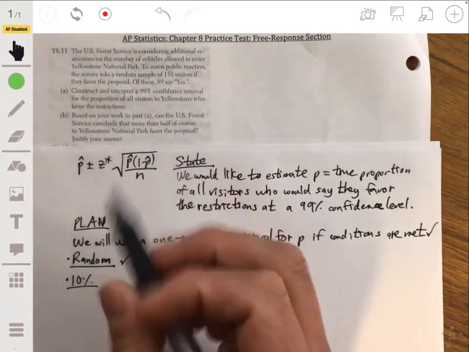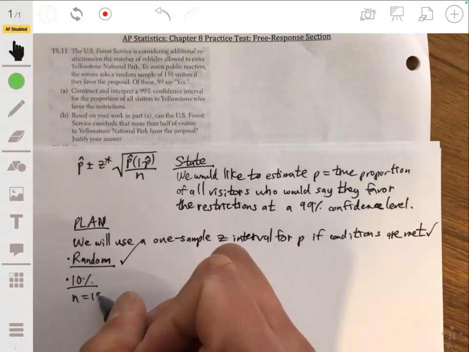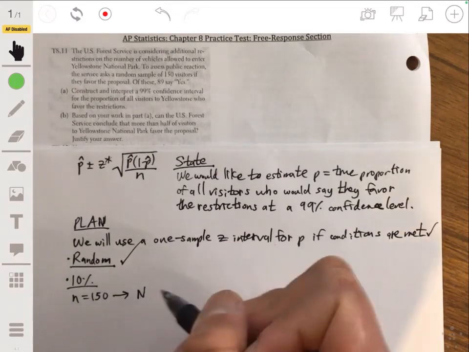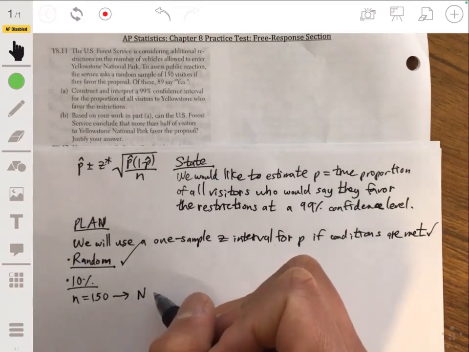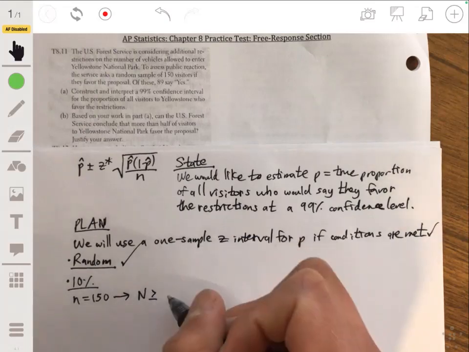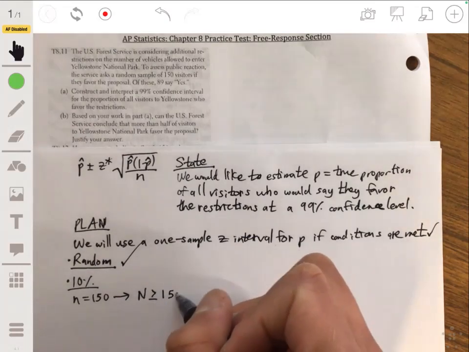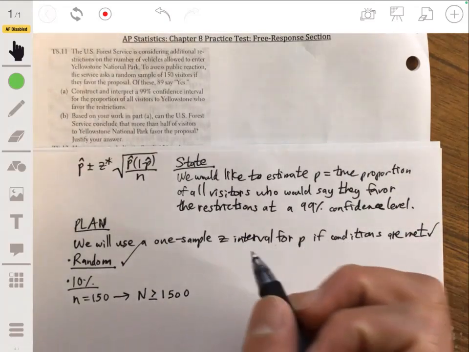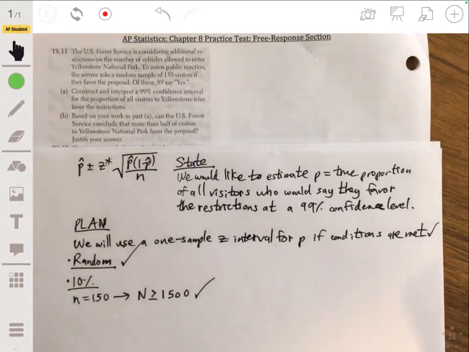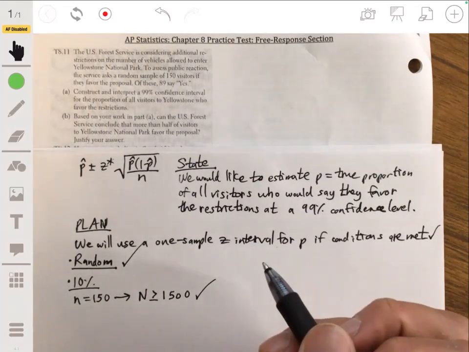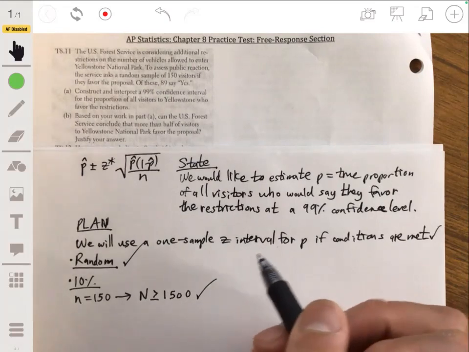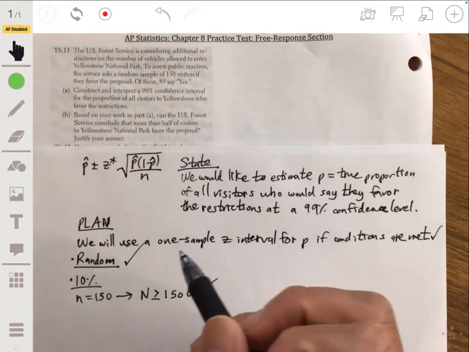Our sample size is 150, so we want our population size to be at least 10 times 150, or at least 1,500. That's definitely met. We can say that there's at least 1,500 visitors to Yellowstone National Park.